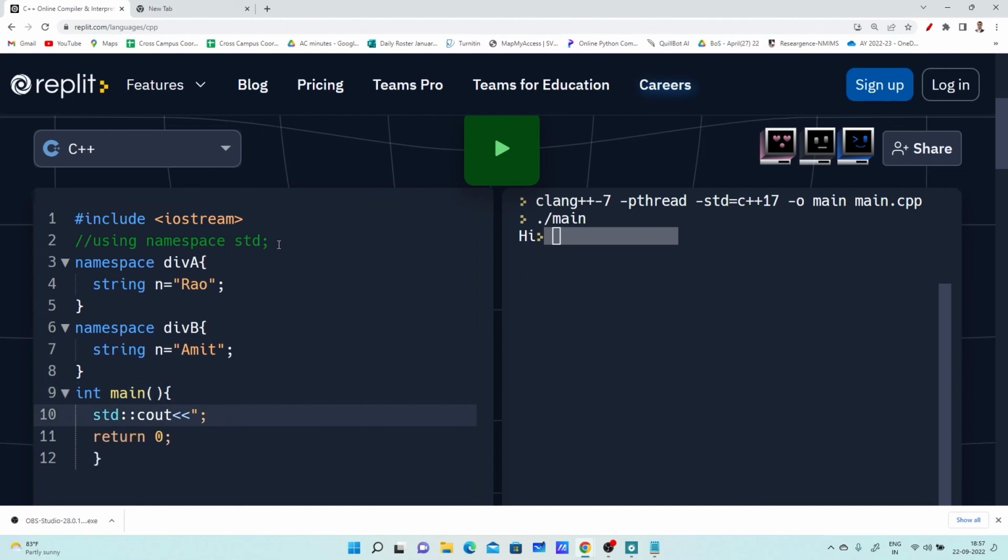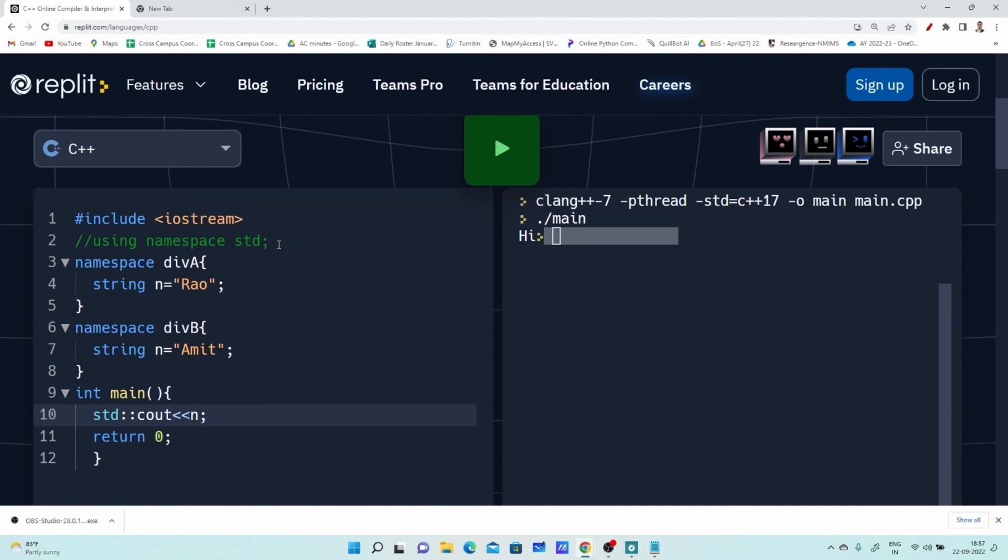Right? Now here I am willing to display n. What will be the output? So now it is in confusion whether n belongs to division A or n belongs to division B, right? Because we have two regions.